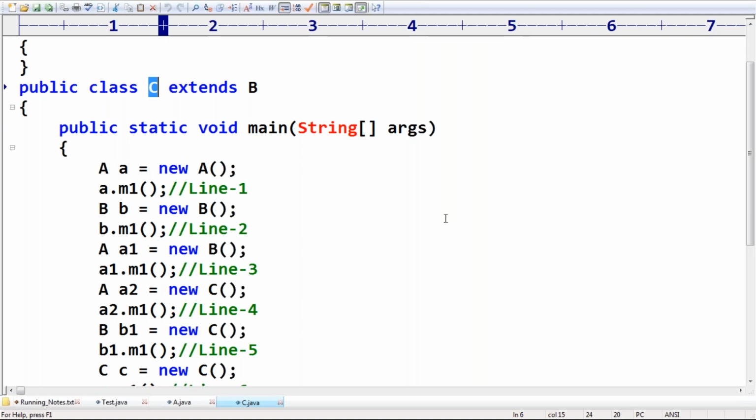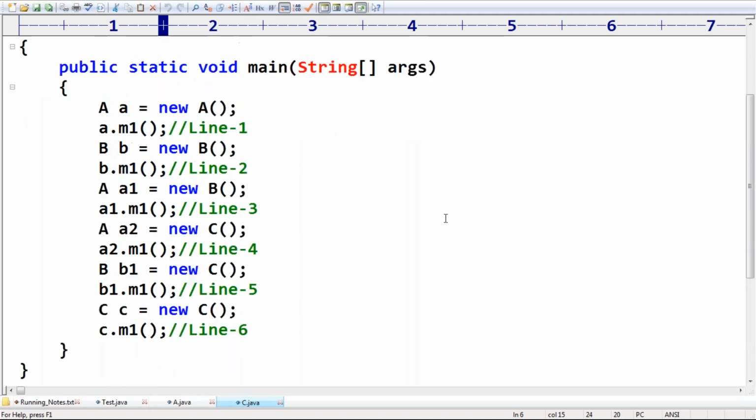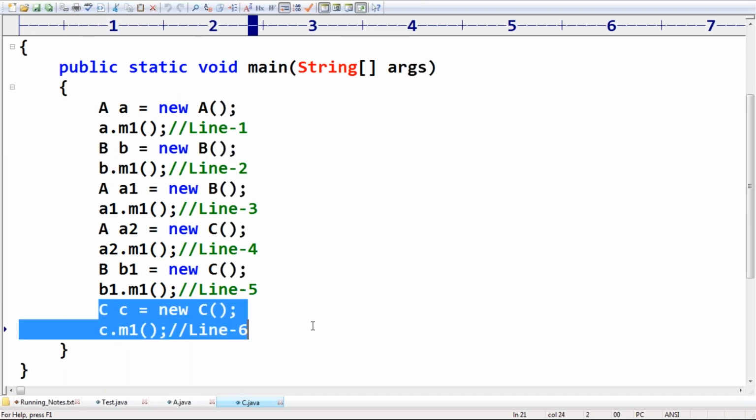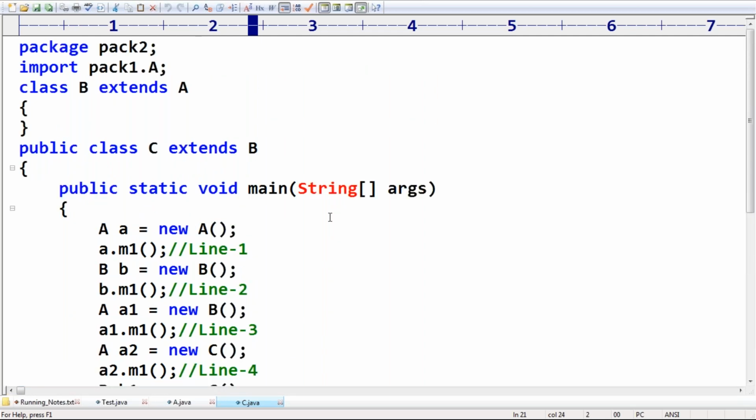Can you please confirm what the answer is in this case? The first one, parent reference. This one is also invalid, because you are in the C class. That's why you should use the C reference only. Wherever you are using the C class reference, only that is valid. Except that, all the remaining things are invalid, friends. If you want, you can cross check it here.